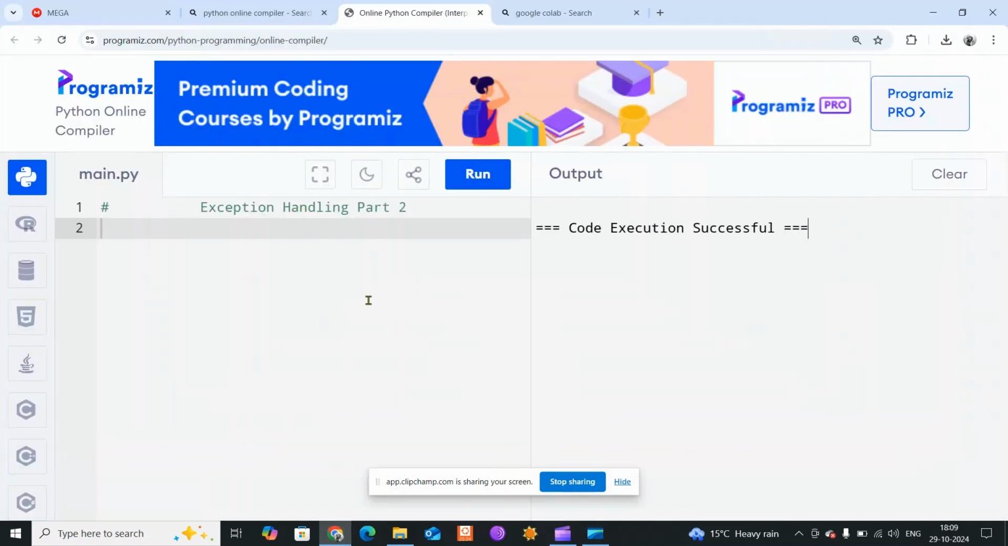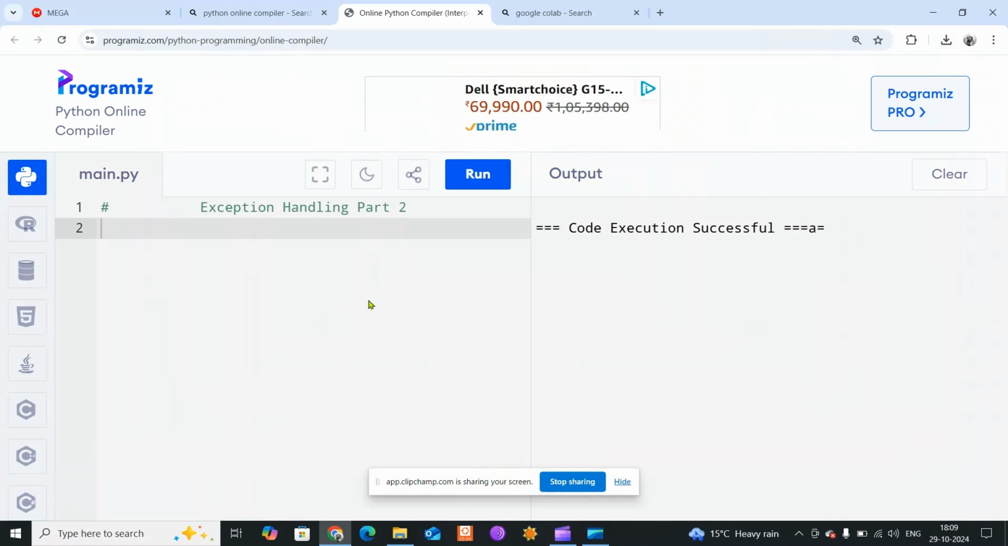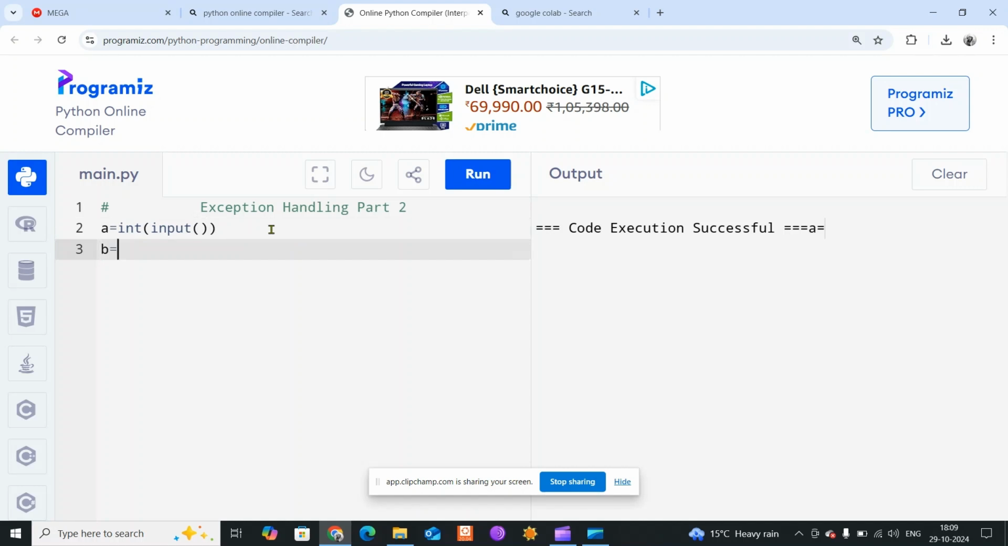Okay, let's go. It's part two of exception handling. So here, let me write something like this: A equal to int input, and B equal to int input again. Then I will say print A divided by B,